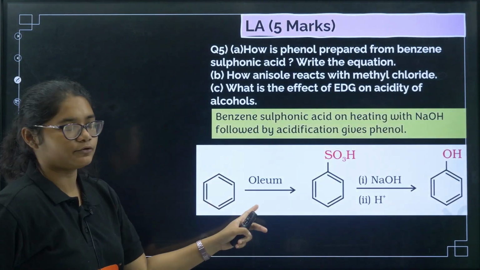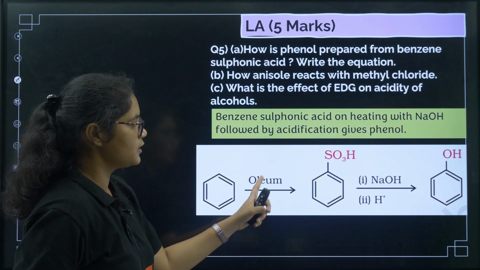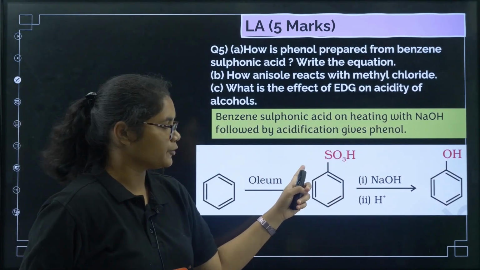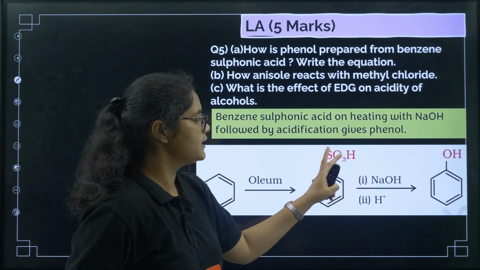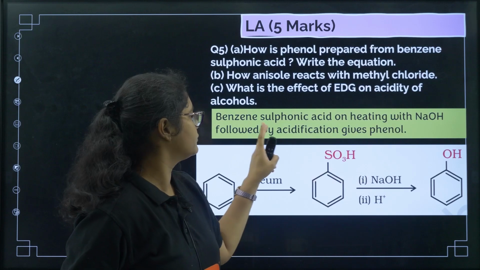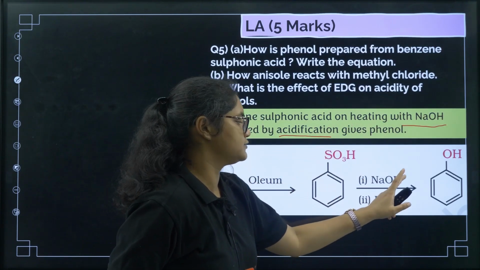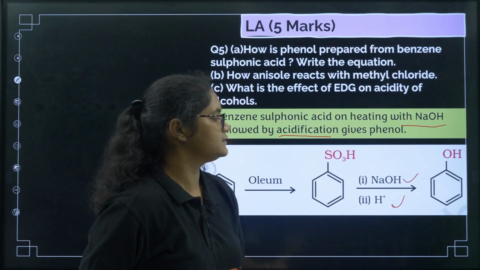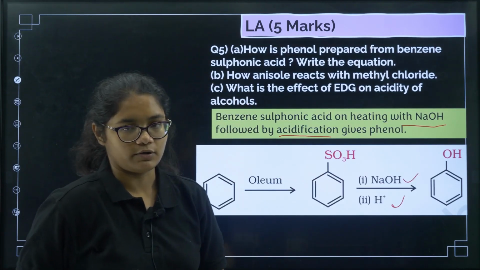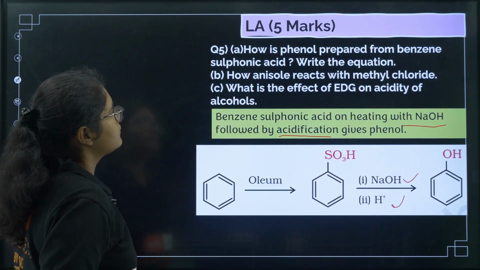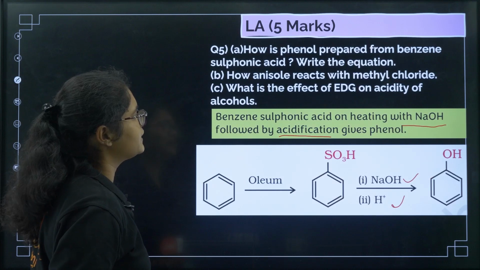You can see the reaction here. This is benzene. If you treat it with concentrated H2SO4, we get SO3H, that is your benzene sulfonic acid. Benzene sulfonic acid, if you heat with sodium hydroxide followed by acidification, will give you phenol.